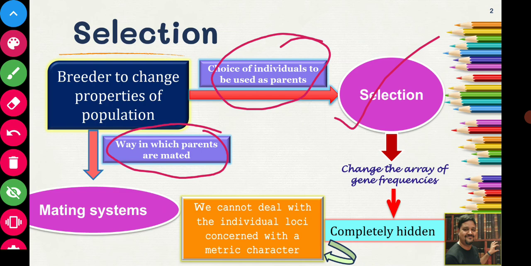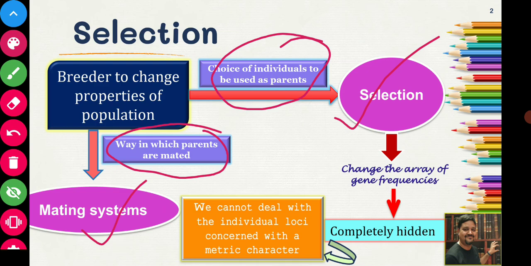Now the second thing is how these 5 males and 5 females should be mated with each other. Which male should mate with which female? Is there any criteria? If so, what are those criteria? That is called the mating system.